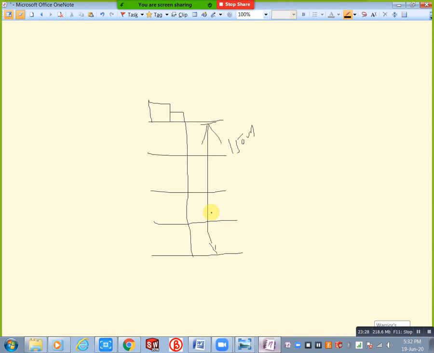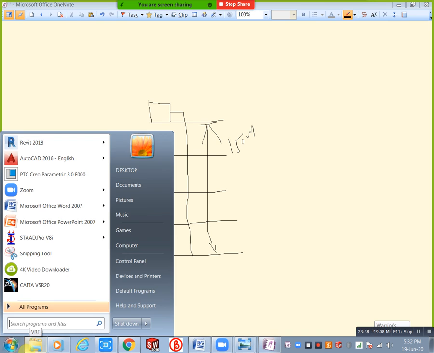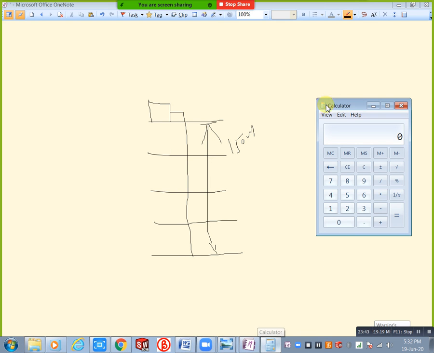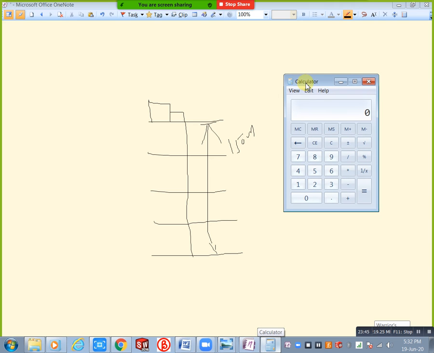For example, say one floor height is, for example, 14 feet. 14 feet means how much in meters? 4.2 meter. Just you can apply 150 divided by 4.2. How much will it be? Up to 35 floors are occupied by this one.